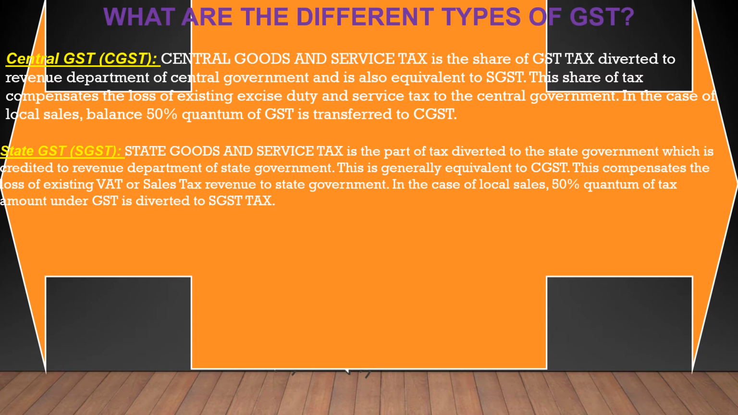State GST, SGST, State Goods and Service Tax is the part of tax diverted to the state government which is credited to Revenue Department of State Government. This is generally equivalent to CGST. This compensates the loss of existing VAT or sales tax revenue to state government. In the case of local sales, 50% quantum of tax amount under GST is diverted to SGST tax.